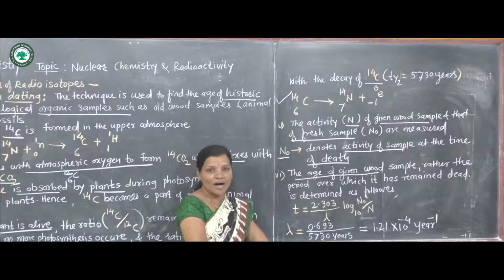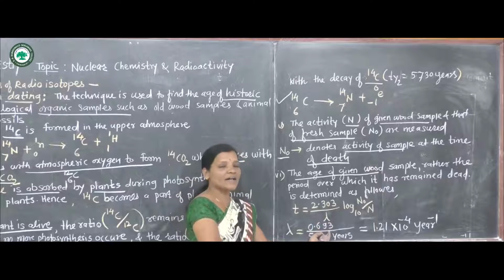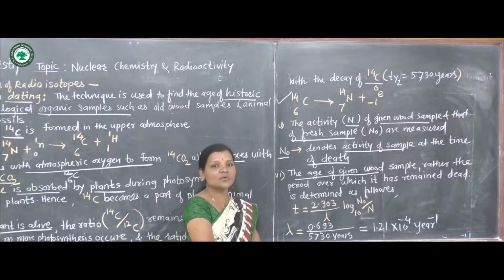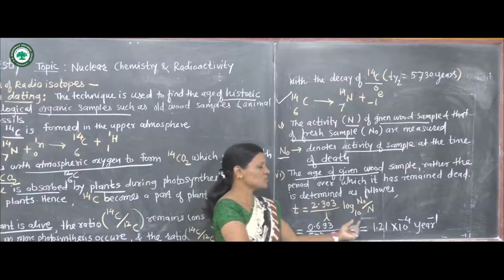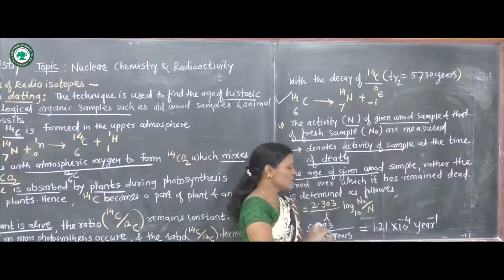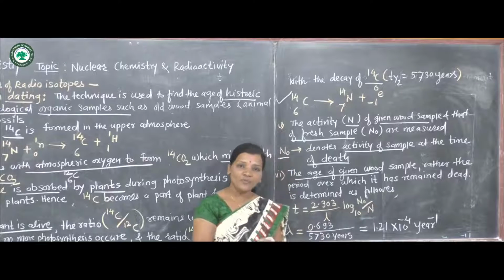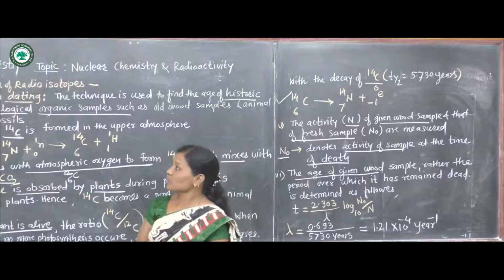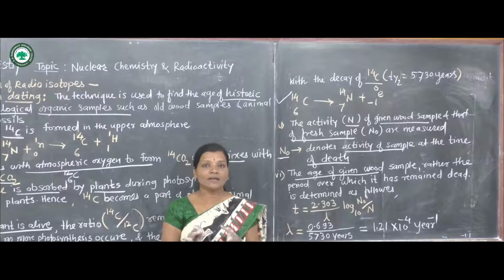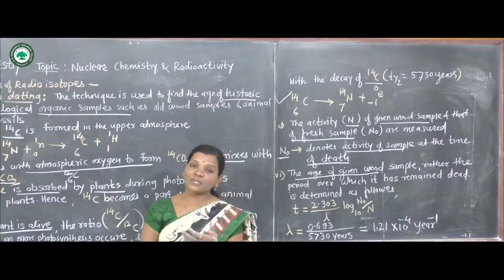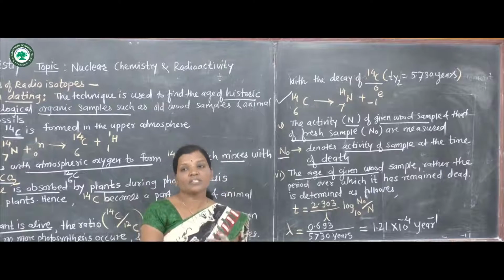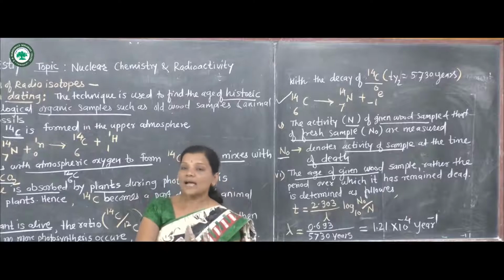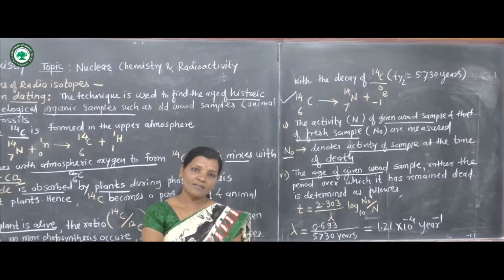If we put the value of the half life of the carbon 14 isotope in the formula of the decay constant, lambda equals 0.693 divided by 5730 years, and this calculation gives us the value 1.21 into 10 raised to minus 4 per year. In this way we can use the radiocarbon dating process for the measurement of the age of historic as well as archaeological organic samples.